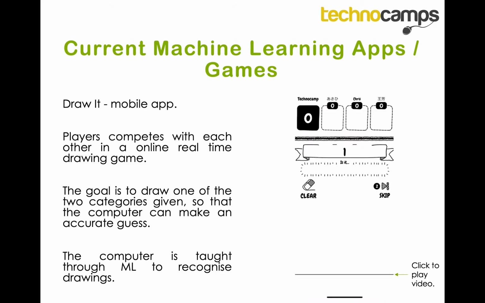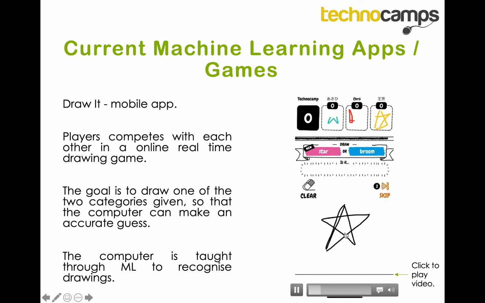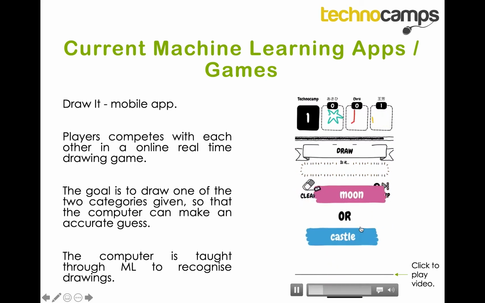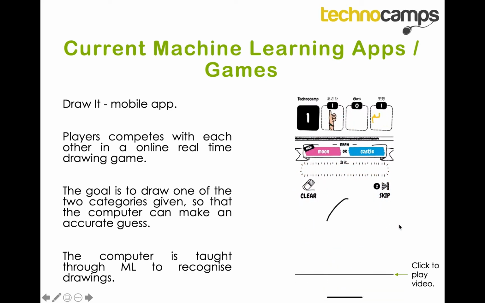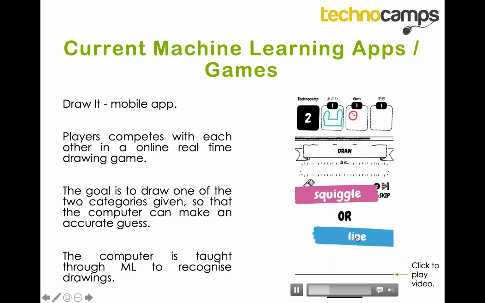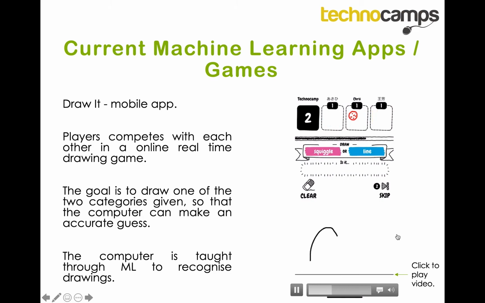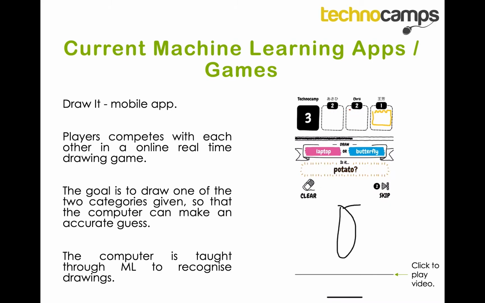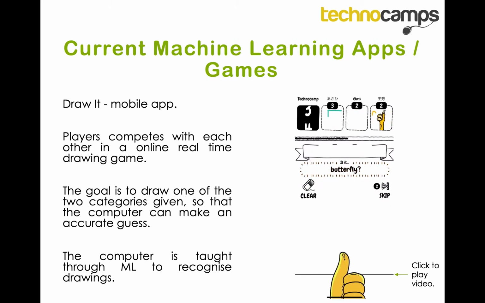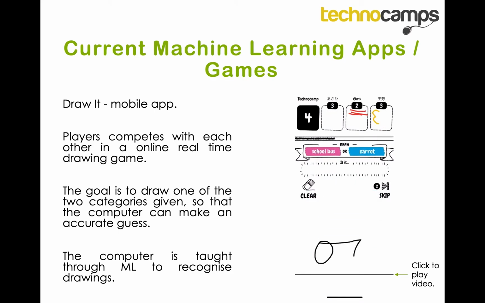So as you can see at the very top, we've got four people playing. At first, I tried to draw a star, and I was able to draw it correctly. Next, I had to choose between moon or castle. I went for moon, and the computer guessed correctly. I did the same thing with squiggle, and this time I went for butterfly. But notice here, even before I finished drawing the butterfly, the computer was able to guess it correctly.